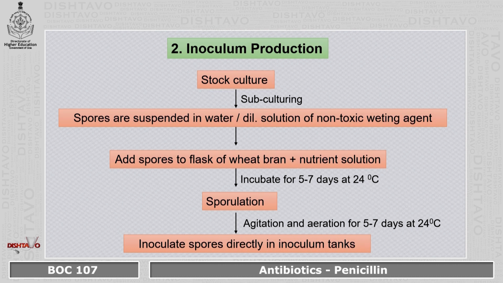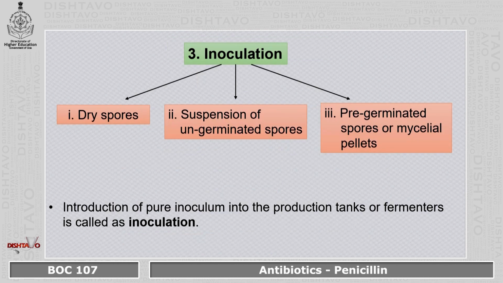The spores are then added to a flask of wheat bran and nutrient solution, and it is incubated for 5 to 7 days at 24 degrees Celsius, and it is allowed to sporulate. Then the spores are directly inoculated in the inoculum tank. So after sporulation, the temperature is maintained at 24 degrees Celsius, and then these spores are inoculated into the inoculum tank.